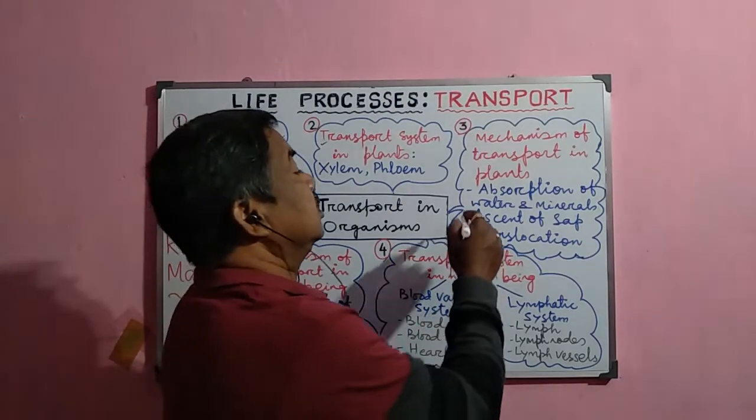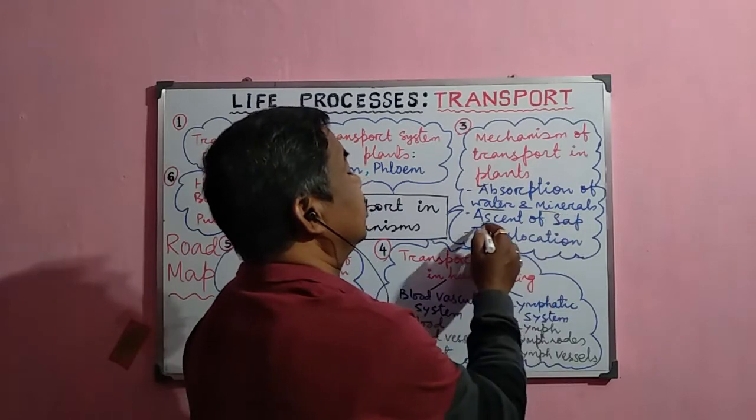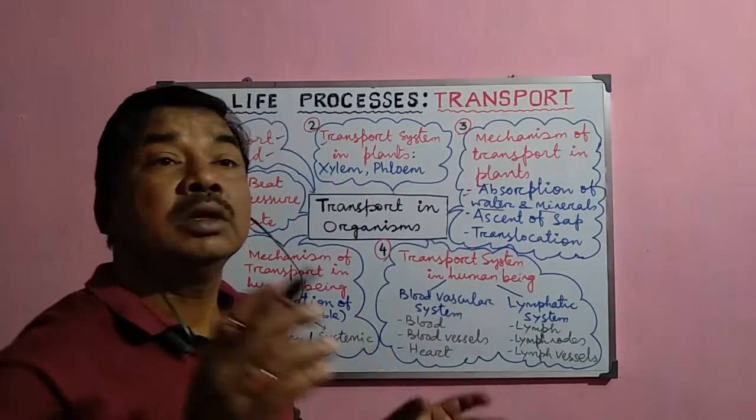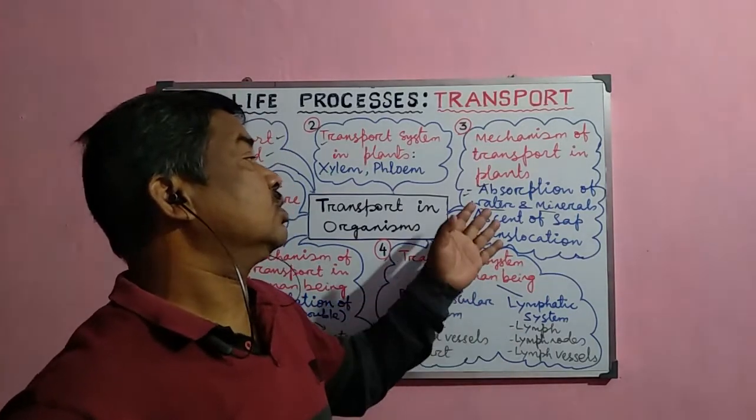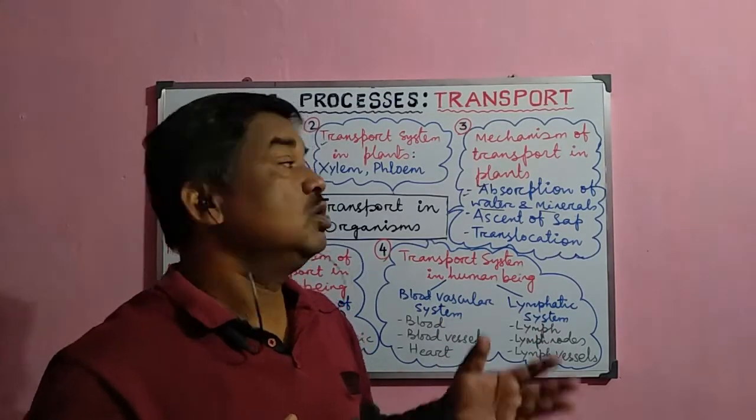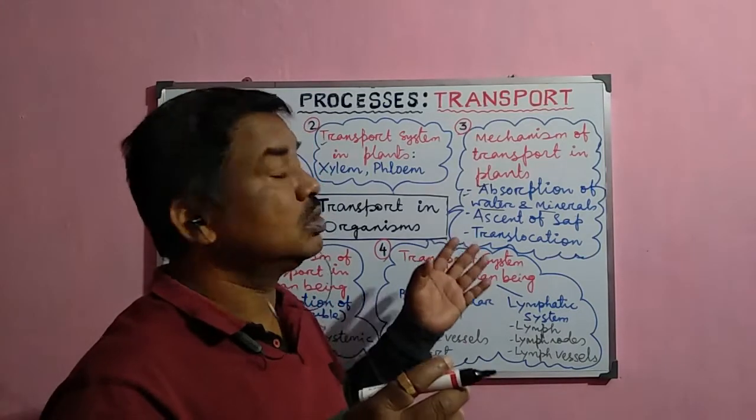So here, the absorption of water and minerals from soil to the root xylem. So this is called the absorption of water. What is the mechanism behind it? How is the water absorbed from the soil to the root xylem?